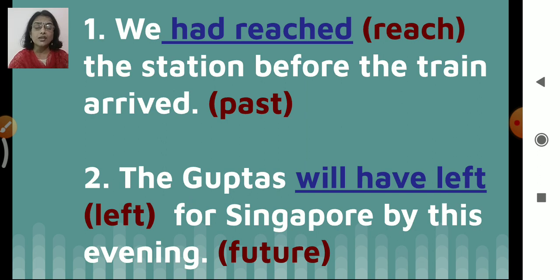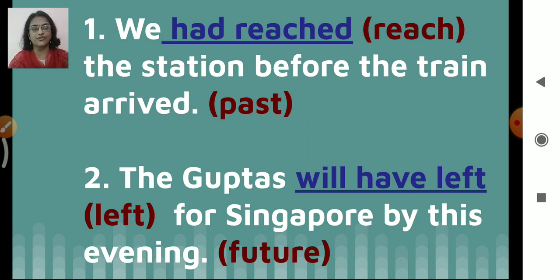Let's see the second one. The Guptas will have left for Singapore by this evening. Which tense we are supposed to make? Which perfect tense? Future perfect tense. Okay? So the Guptas will have left. Left is the word given to us, verb, right? So will have left here we have given because it is the future perfect.